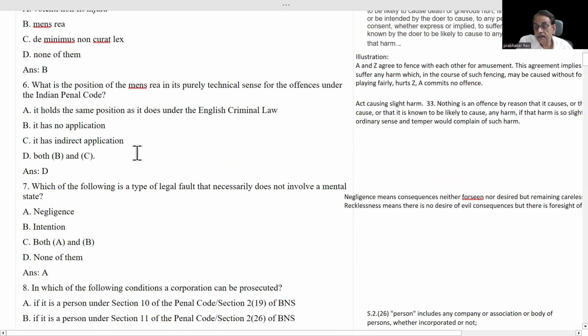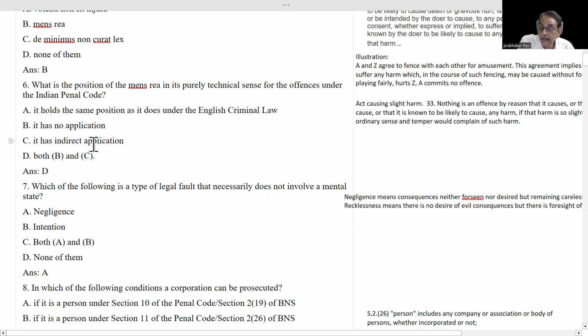Next, what is the position of mens rea in its purely technical sense for the offences under the Indian Penal Code? In the place of Indian Penal Code, you may read BNS also. It holds the same position as it does under the English criminal law. No, English criminal law is very specific. It has no application. Yes, it is true. In the case of BNS offences, in several offences, mens rea is not required. For example, in socio-economic offences, mens rea doesn't have any role to play.